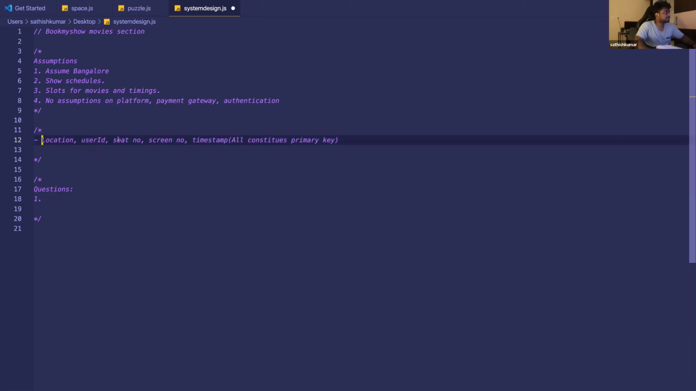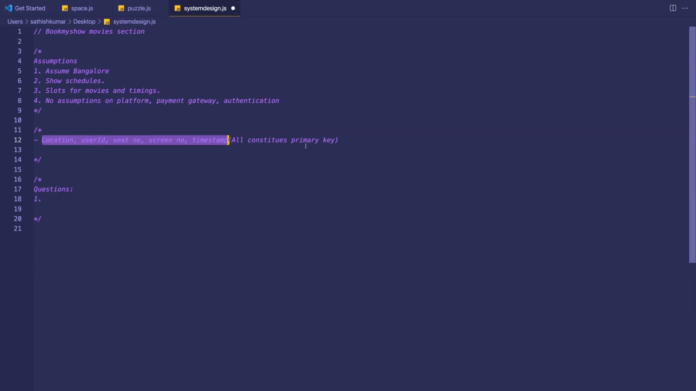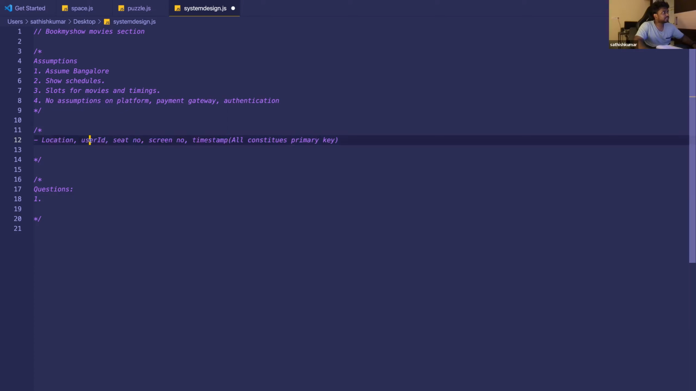So all these parameters constitute the primary key, you said, right? Except the user ID. Because that particular user ID, in that particular location, in that particular street number, all together can constitute the primary key, right? Why should we exclude the user ID?